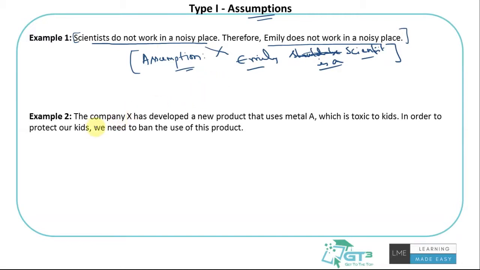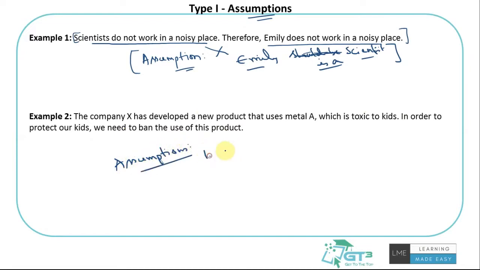So let's look at another example to come up with assumptions. Company X has developed a new product that uses metal A, which is toxic to kids. In order to protect our kids, we need to ban the use of this product. That is what this entire thing is. So what are the assumptions here?